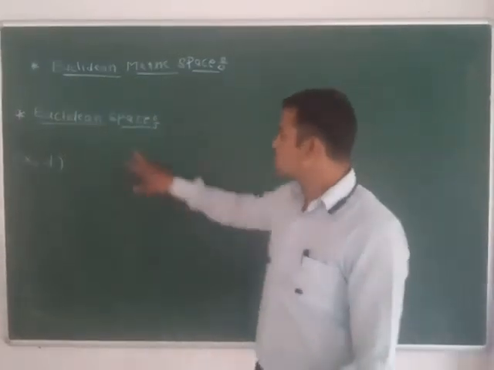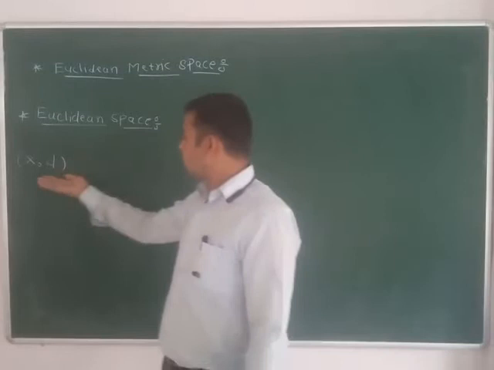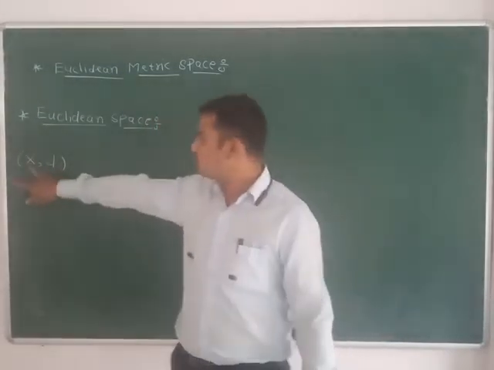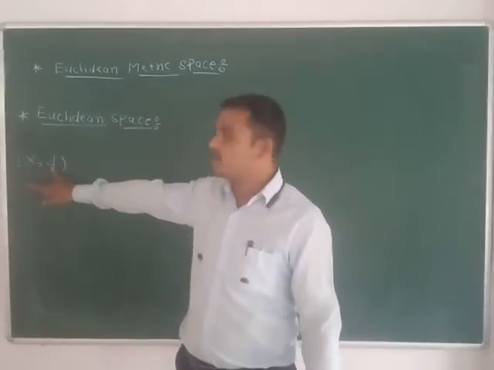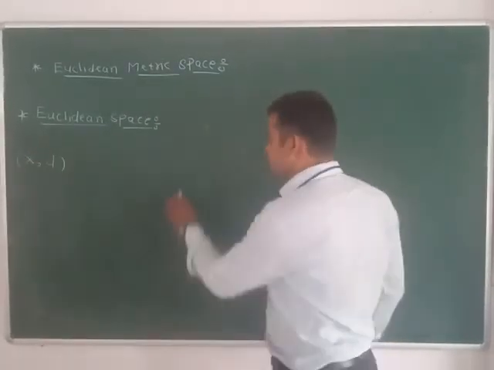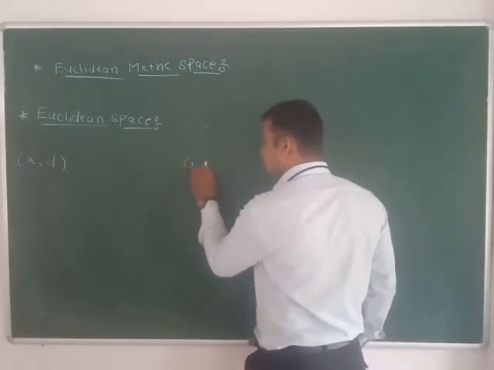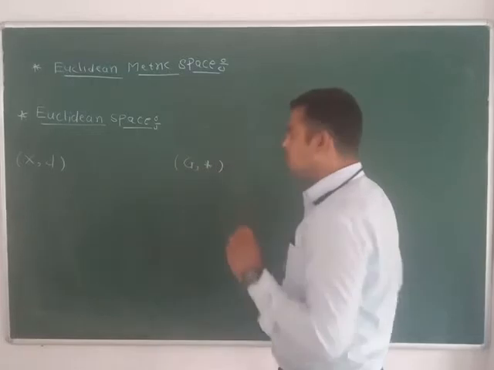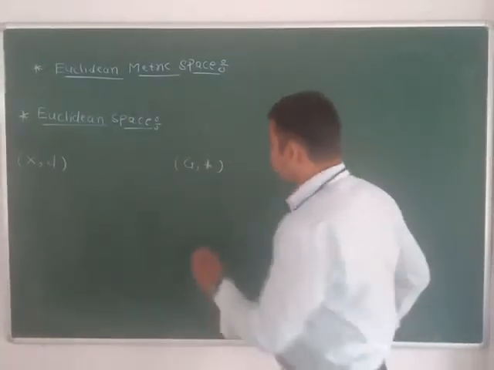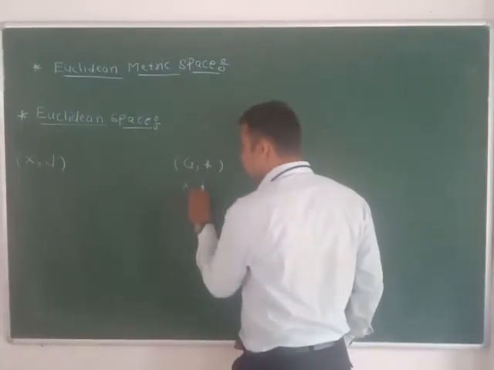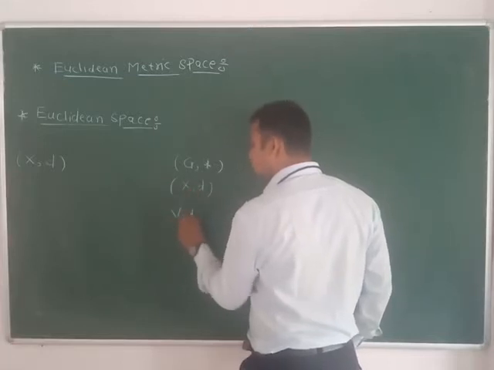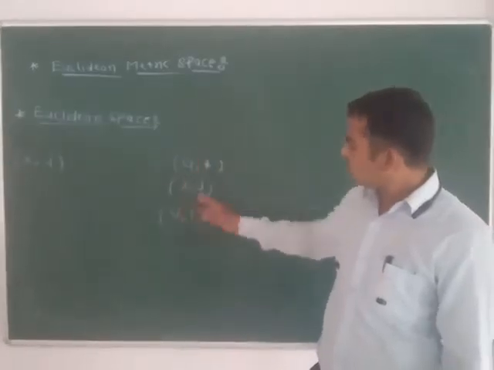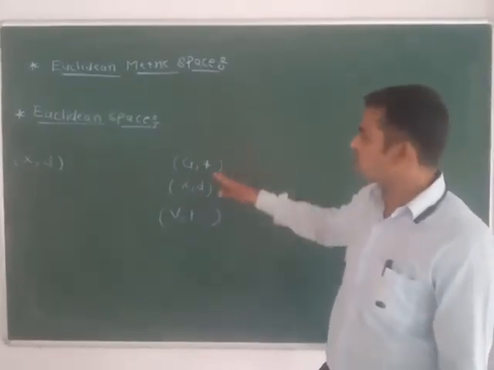What is meant by the space? Space is a structure that contains two things, two elements. First one is a set and then an operation. Likewise, (G, *), this is a group, where * is a binary operation. It is a structure. Metric space, vector space. So one set associated with some operations is called a space.